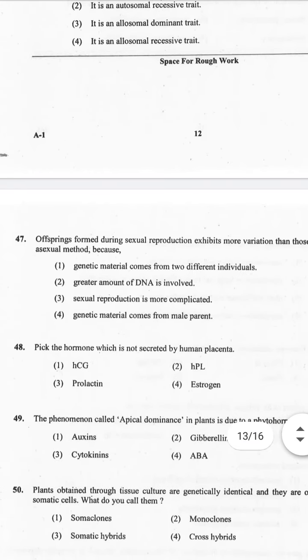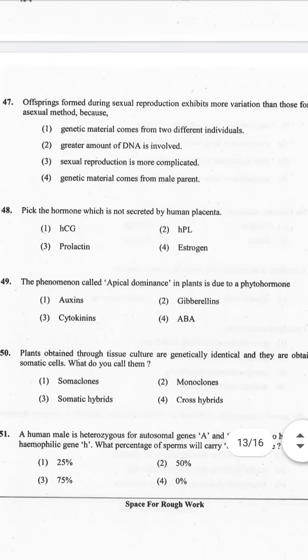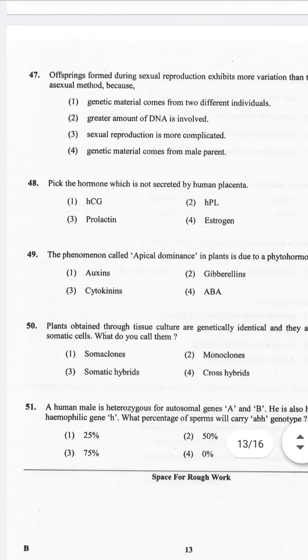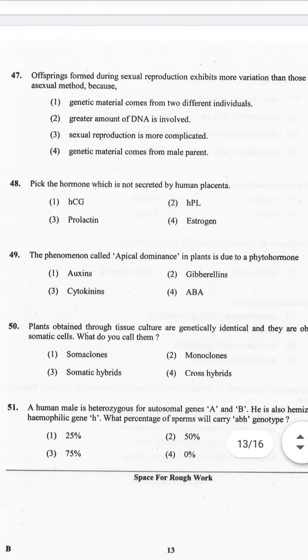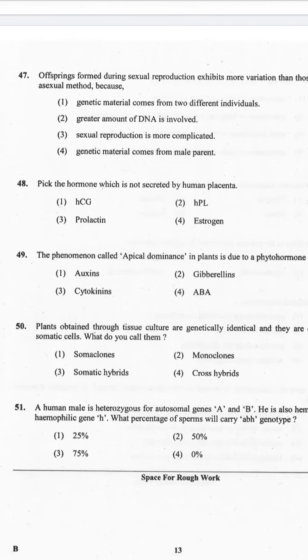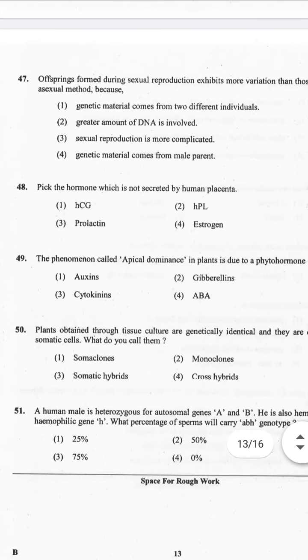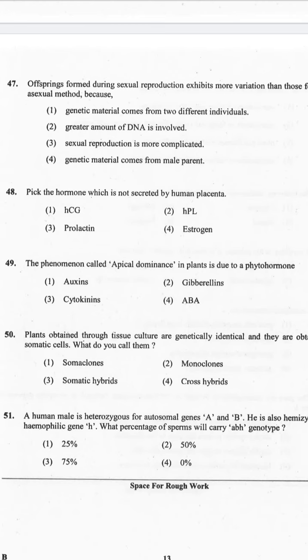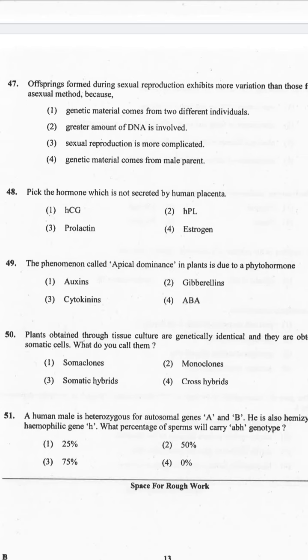Hope you understood. Now let's go to question number 47. Offspring formed during sexual reproduction exhibit more variation than those formed by the asexual method because genetic material comes from two different individuals. So the correct option is option 1. Let's see the explanation for this. Offspring produced from sexual reproduction show more variation because sexual reproduction takes place between male and female of the same species, and the genetic material comes from both individuals in the form of male and female gametes, and there is genetic recombination.